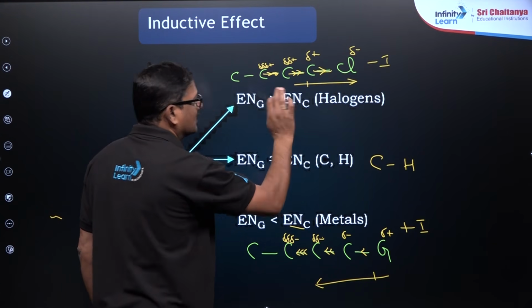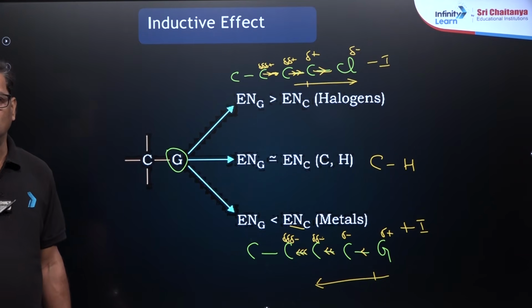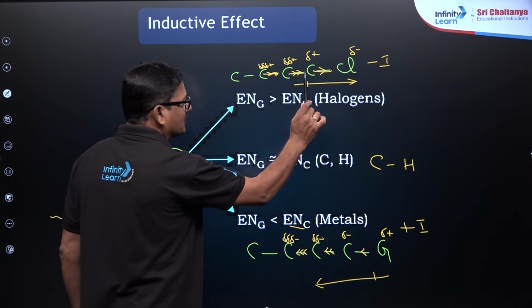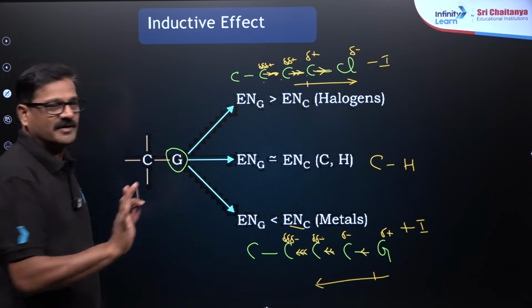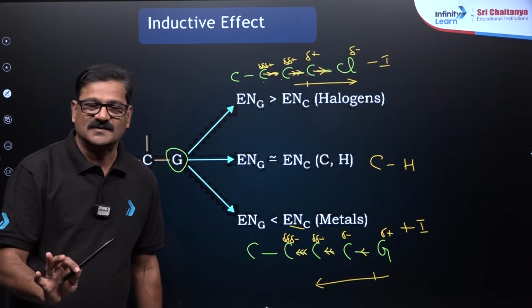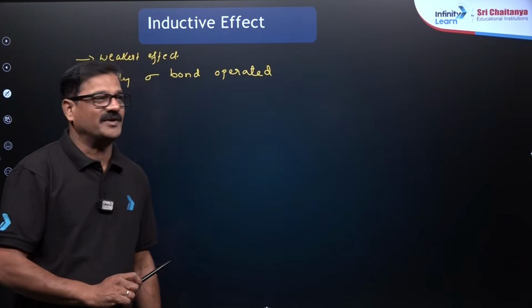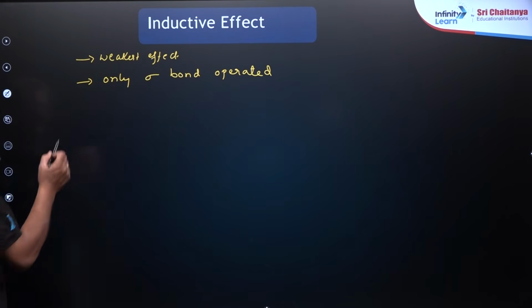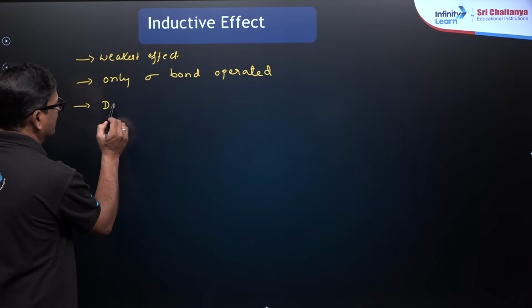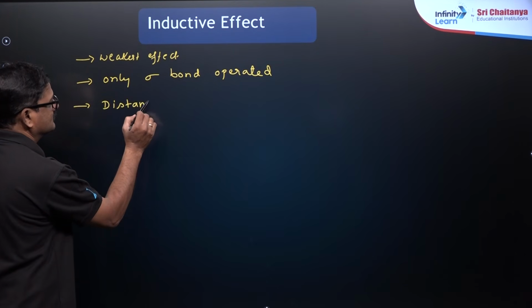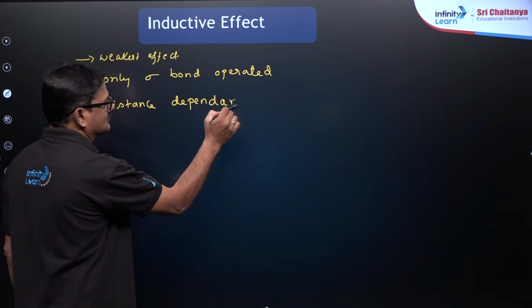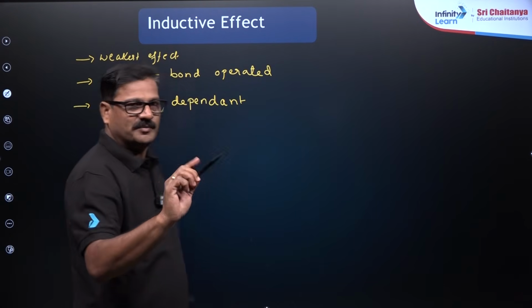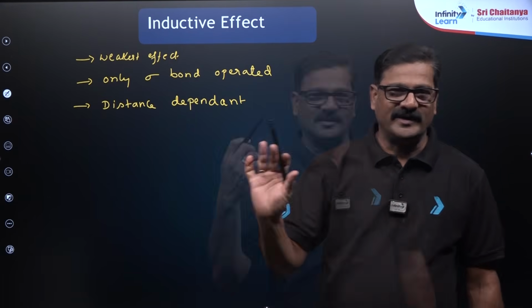There is no pi bond involved. And the inductive effect goes through the first carbon, second carbon, third carbon. After that, the inductive effect will not work. So the inductive effect is distance dependent. After 2 to 3 carbon atoms, the inductive effect can be ignored.